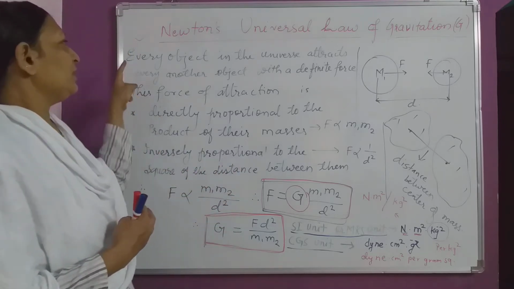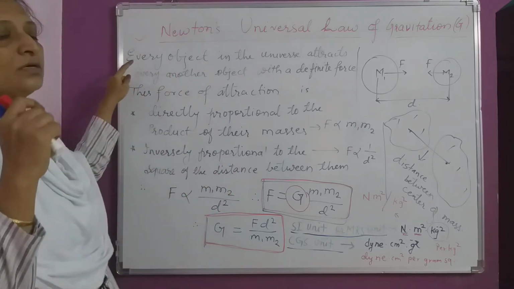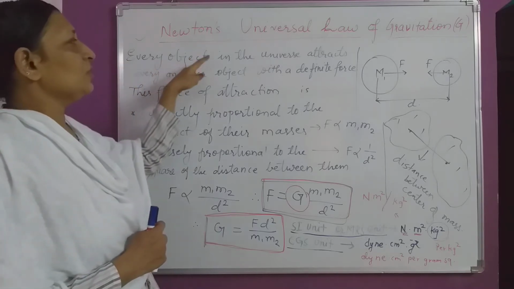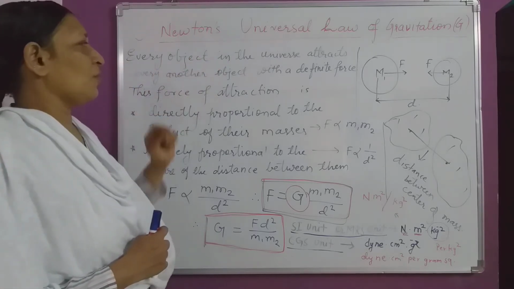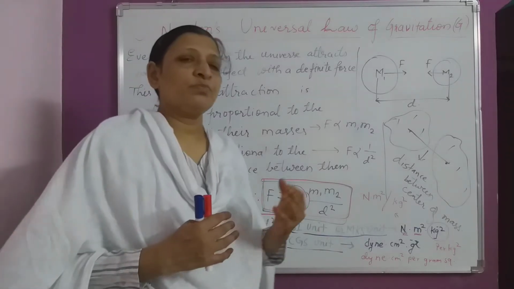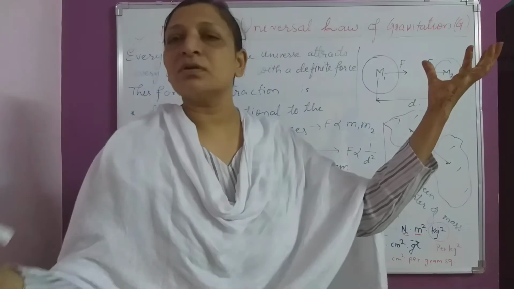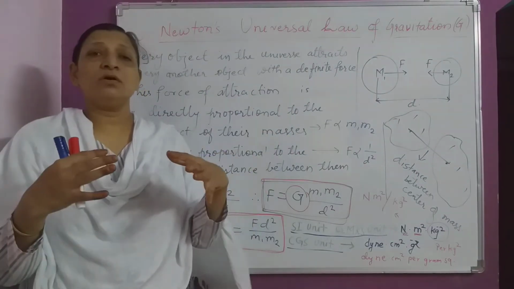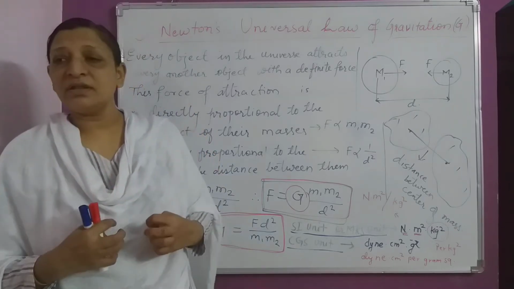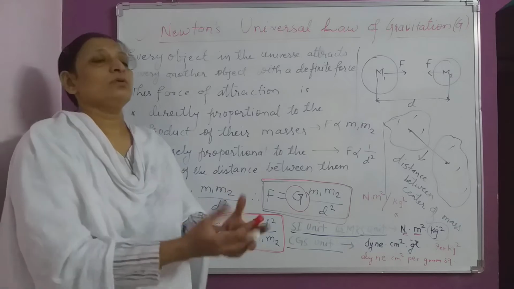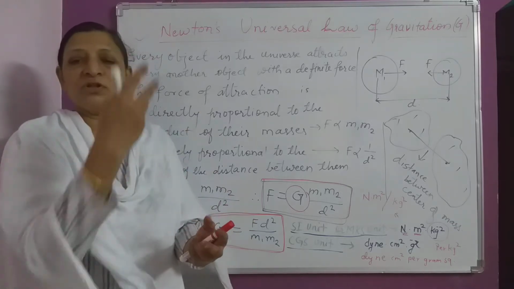So he concluded in his study that every object in the universe attracts another object with a definite force. The sun attracts the earth, the earth attracts the moon. We all are living on the earth, and it is attracting us. That's why when you throw anything up, it falls down.